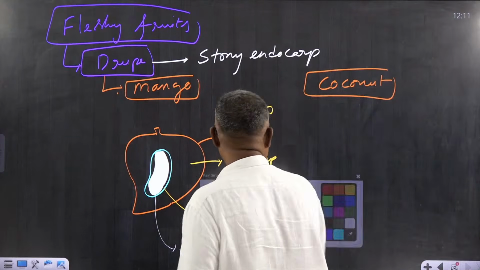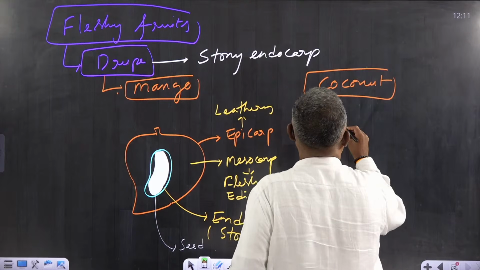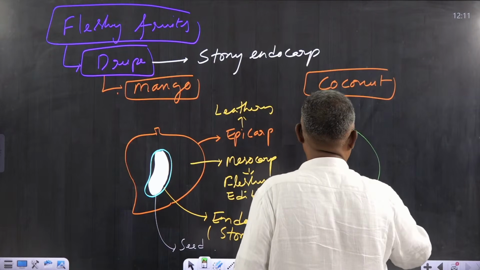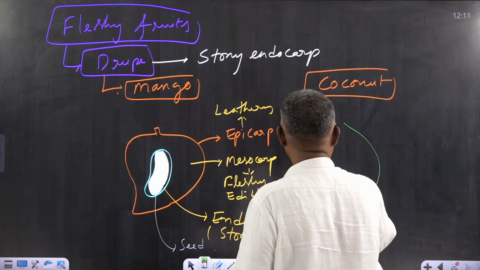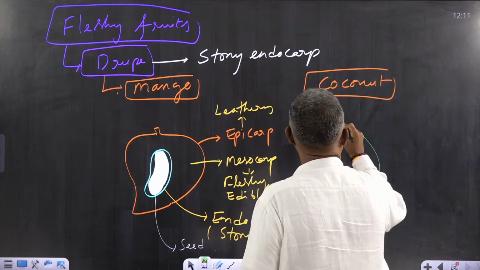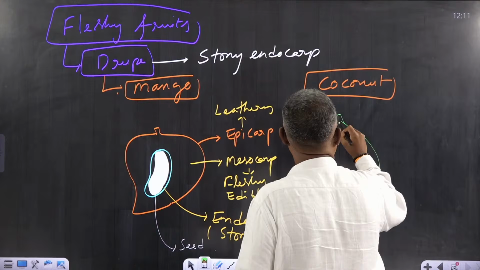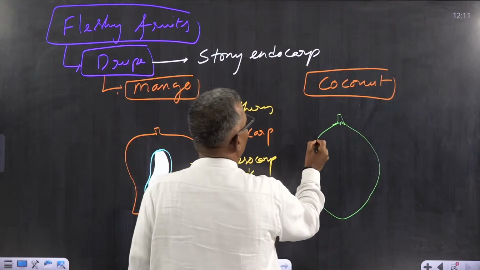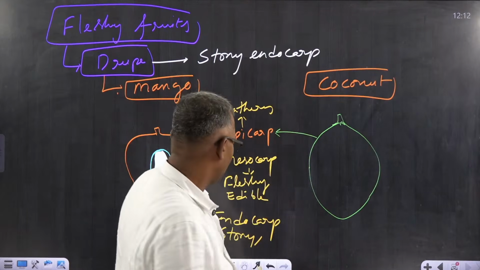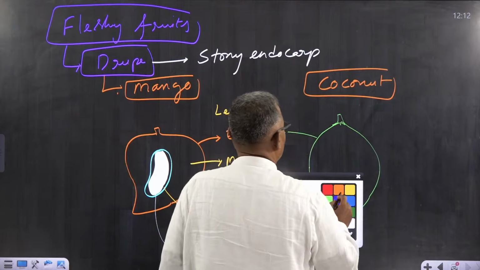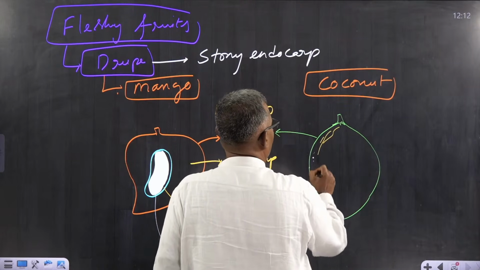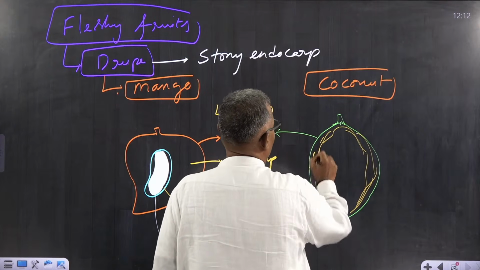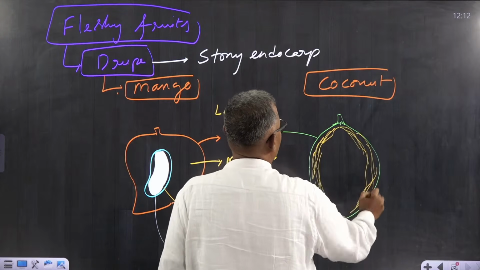Similarly, if you take the coconut fruit, there is a green colored thin outer layer which is called epicarp. Inside this thin layer, you can find a fibrous region. Fibrous means it appears like fibers.